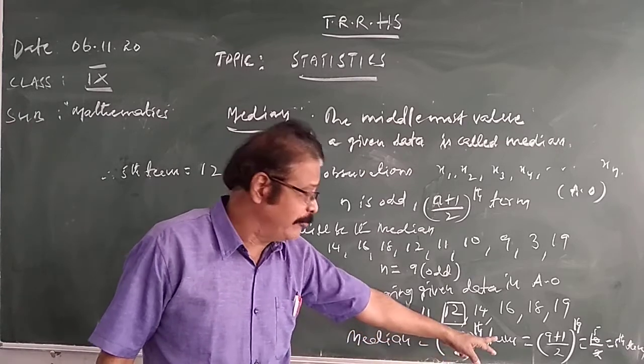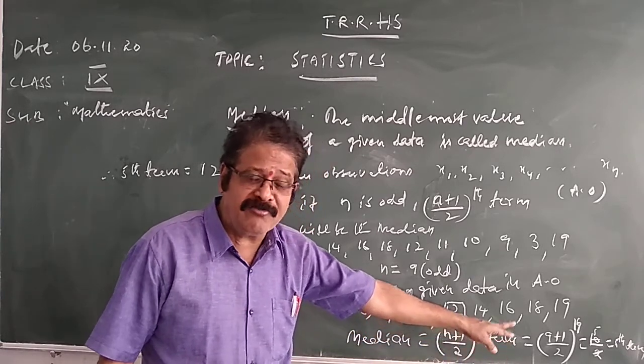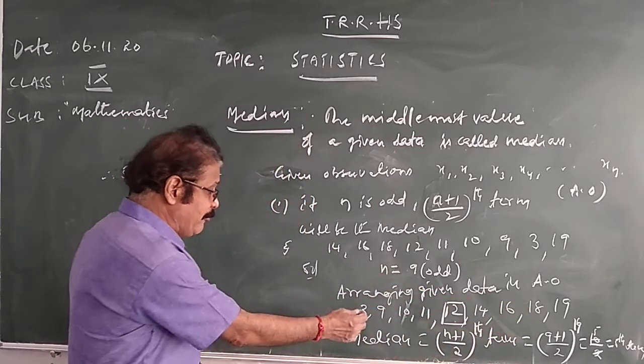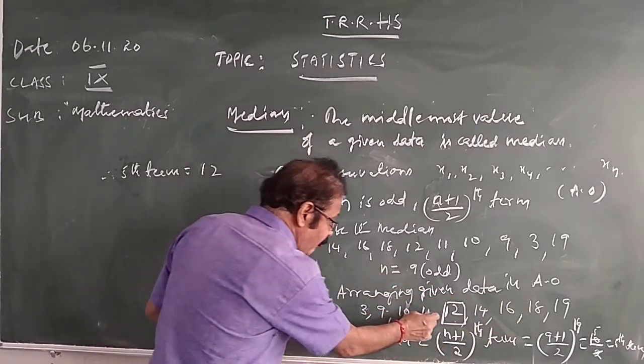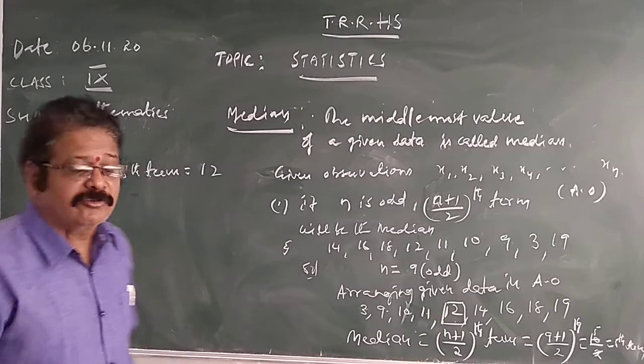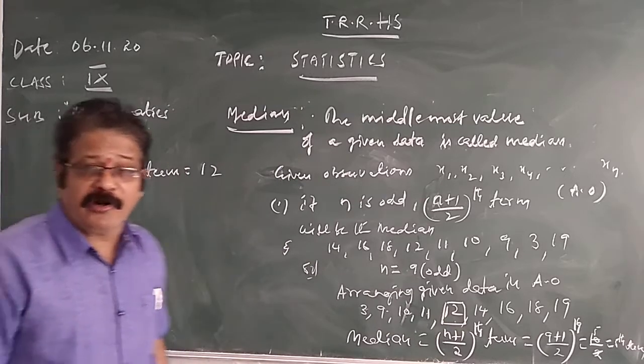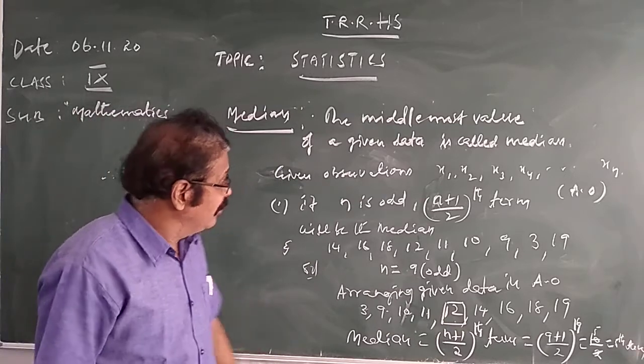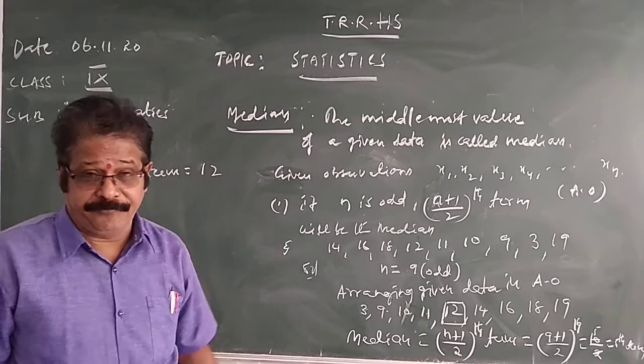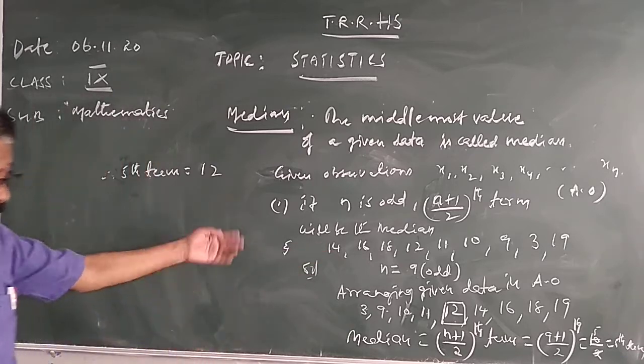N means 9, 9 plus 1 by 2, 10 by 2. 10 by 2 means 5. 5th term. What is the 5th term here? 1, 2, 3, 4, 5. The 5th term is 12. The median is 12. I hope you understood, children. Clear? Now, the number of observations are even. Let us see. I go for the next one.